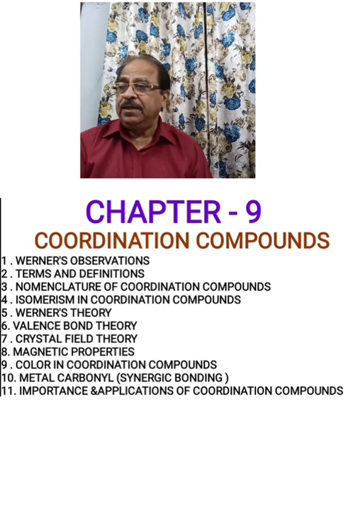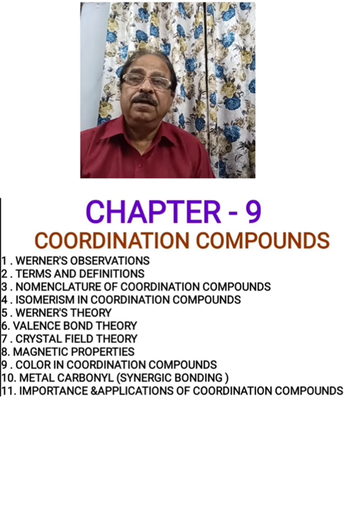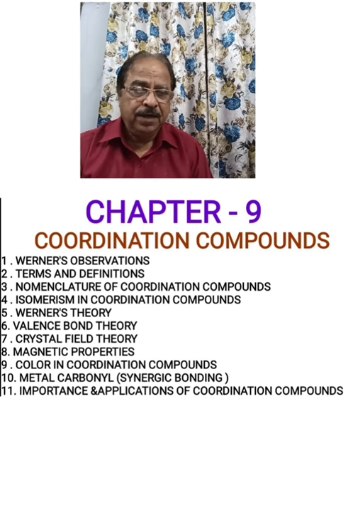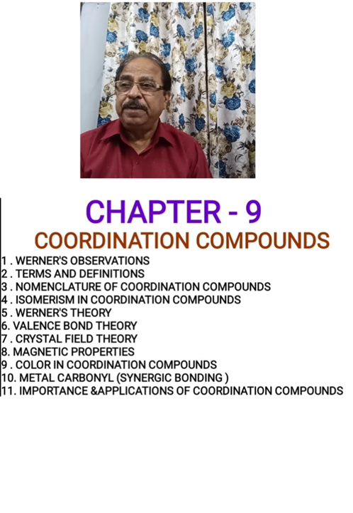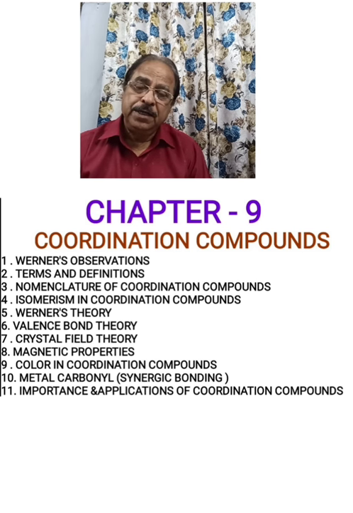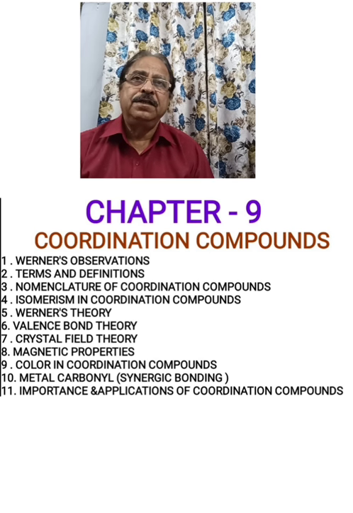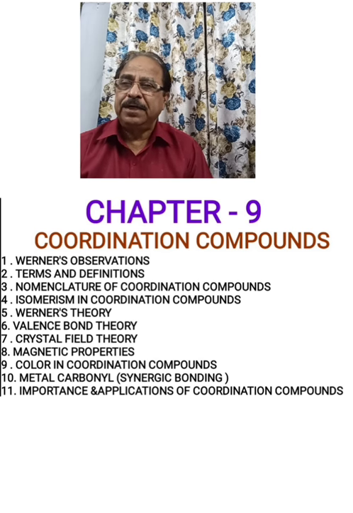Now, another thing which we have to study is the color of the coordination complexes, the reasons for different colors of coordination complexes. And after that, we have to study a special topic, metal carbonyls, in which the metal atom or metal ion combines with various ligands called carbonyl ligands, that is CO, to form certain compounds which are known as metal carbonyls.